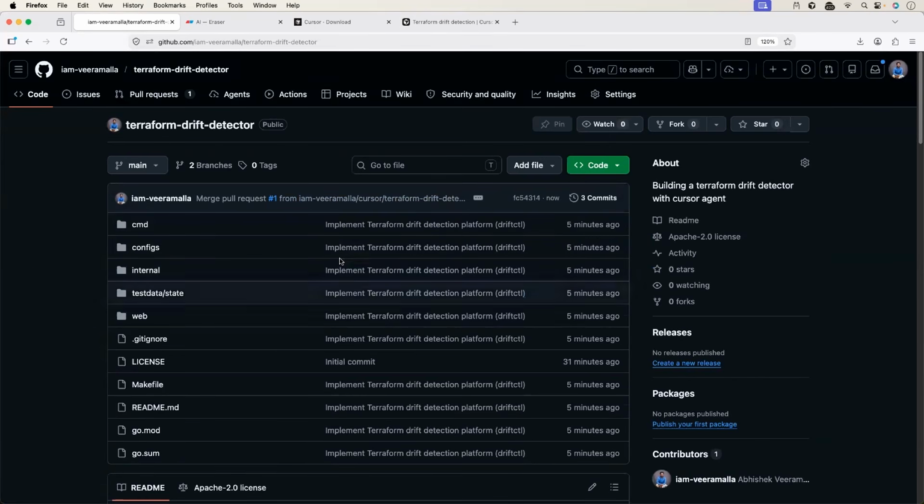Let's do that. I have an AWS account. Let's simply create an S3 bucket using Terraform on AWS. So Terraform creates a state file, and then we can execute the driftctl. Let me pull up my terminal for this.